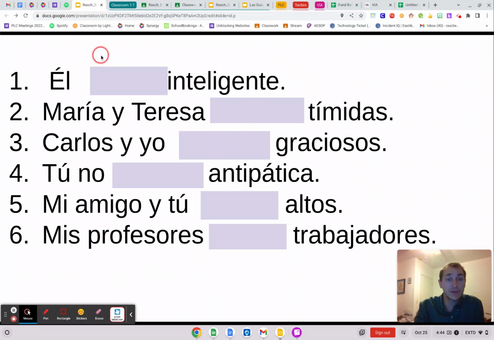In my head, and maybe even on the paper, I'm replacing the subject with a pronoun rather than these, which are nouns. Carlos is a noun. I'm going to replace it with a pronoun so that I know which form goes in here. Which form of ser? Tú.